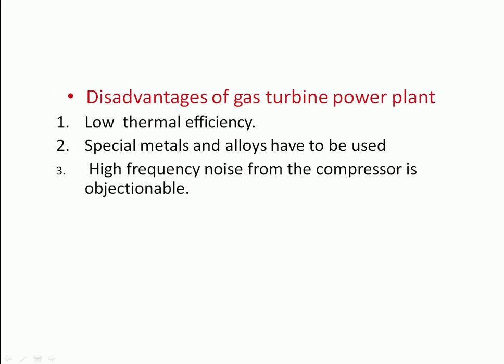Now we come to the disadvantages of the gas turbine power plant. Here 66% of the power developed is used to drive the compressor. Therefore the gas turbine unit has a low thermal efficiency. The running speed of the gas turbine is in the range of 40,000 to 10 lakh RPM and the operating temperature is as high as 1100 to 1260 degrees Celsius. For this reason, special metals and alloys have to be used for the various parts of the turbine. High frequency noise from the compressor is objectionable.